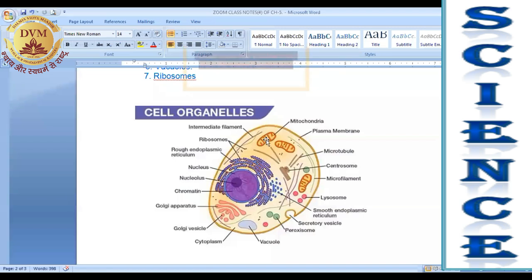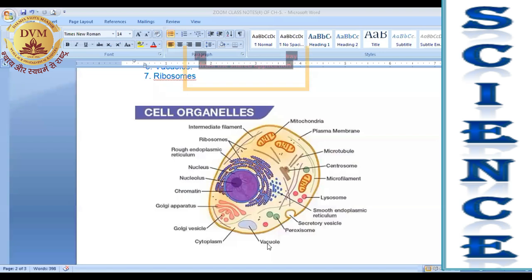You can also observe some rod-like structures. These rod-like structures are known as mitochondria, right? You can see some membrane-bound structures which are known as Golgi bodies, or it is also known as Golgi apparatus, right? You can see some single membrane-bound structures.